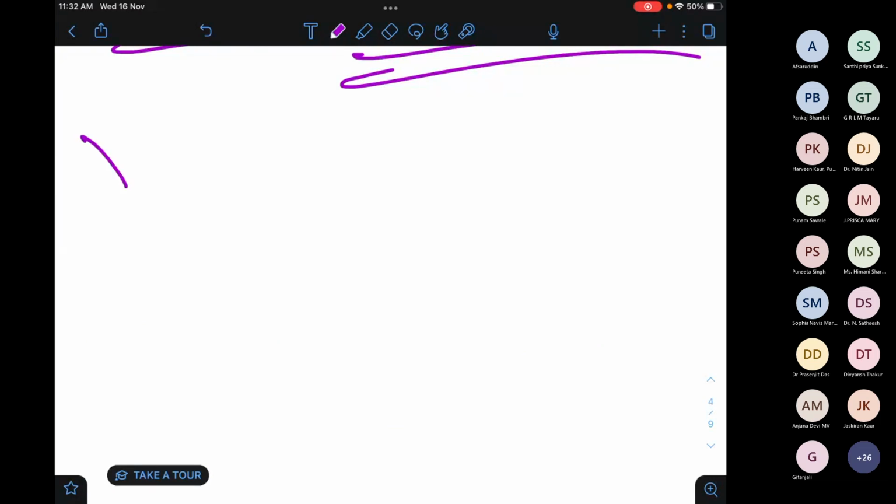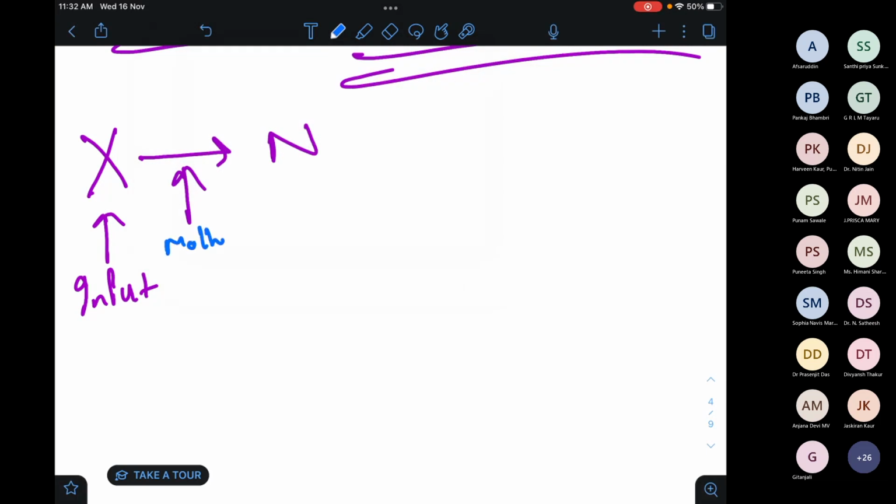So as I told you earlier, this is my input, and this input is giving me some n. And how am I getting this n? By some mathematical equations.